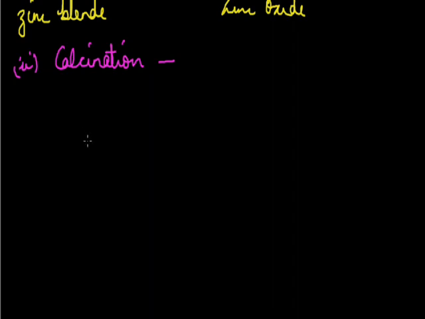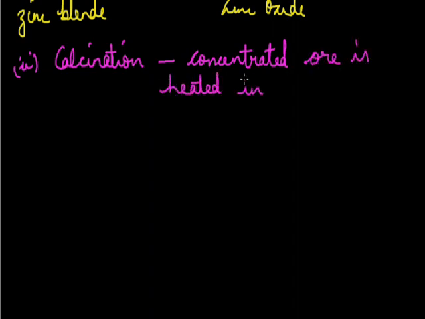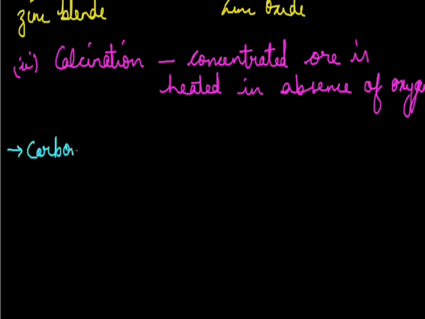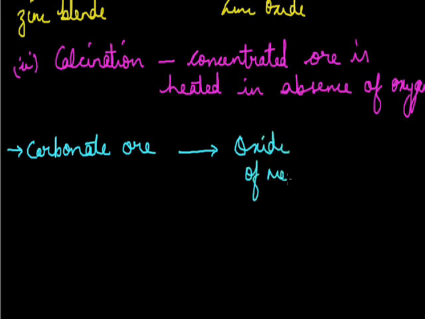Calcination, in this process, the concentrated ore is heated in the absence of oxygen. Now the type of ore which shows calcination, that is carbonate ore, they easily decompose into metal oxide and liberate CO2 gas.